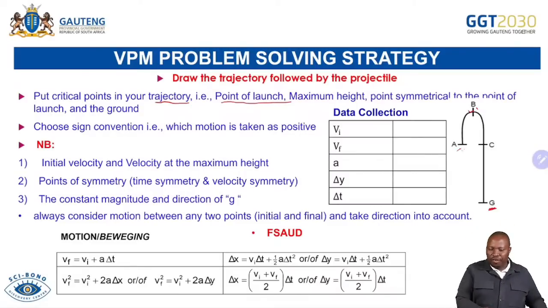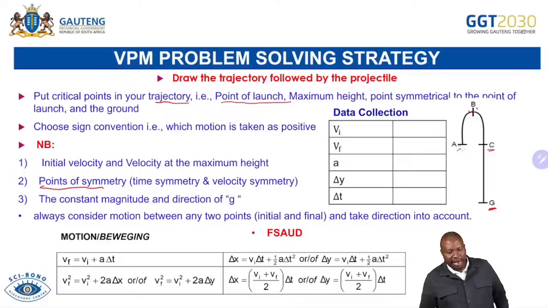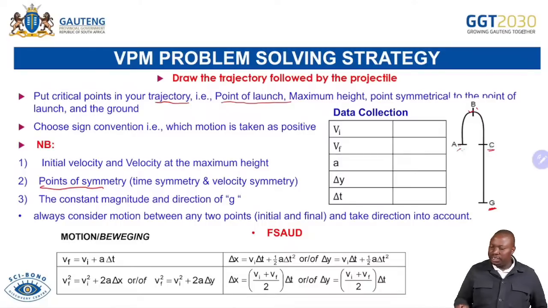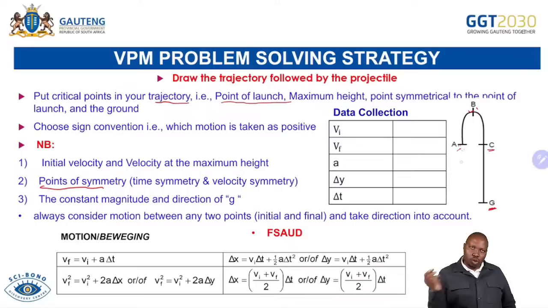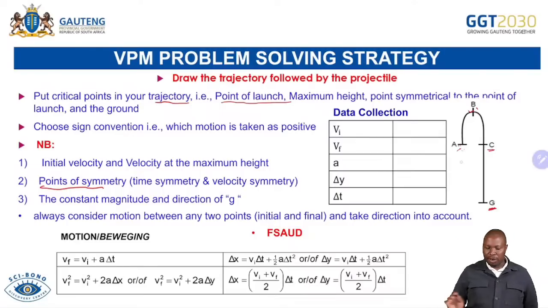And we are saying, don't forget the points of symmetry. I've talked about it. We talk about the time symmetry, to say the time at C is the same from A to B as from B to C. And then the velocity symmetry: at C, the velocity is equal to the velocity at A, because the difference is the direction. Then the constant magnitude and direction of g.